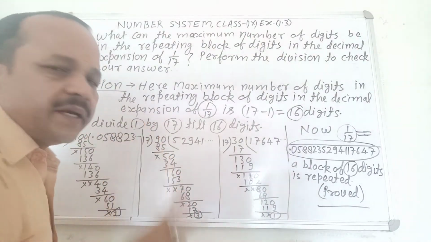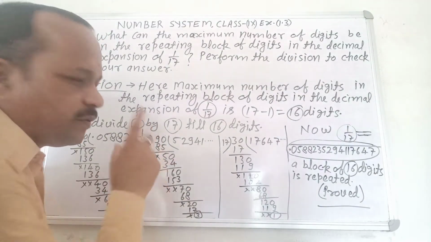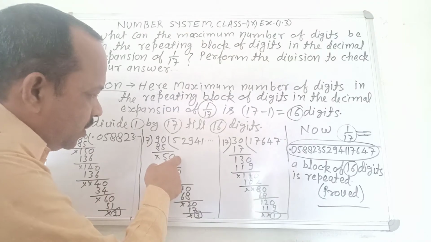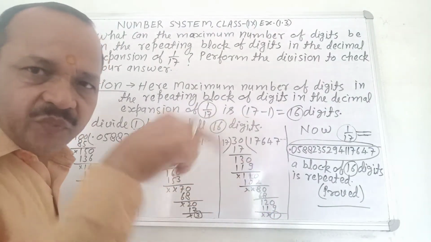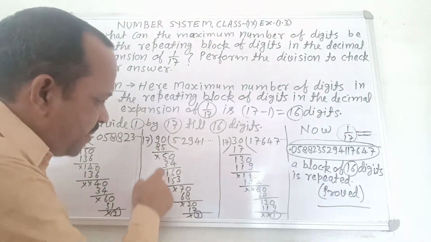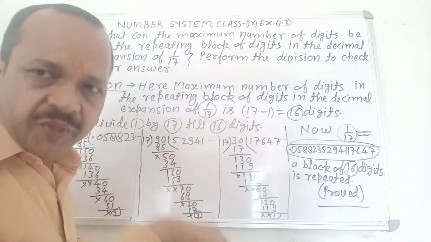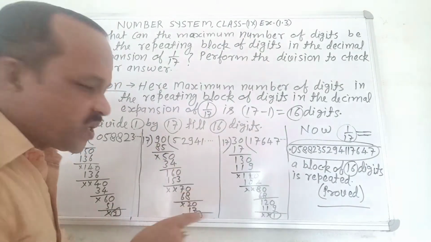17 5s are 85. You subtract 85 from 90, you find 5. Then you write 0 after 5, it becomes 50. 50 divided by 17. 17 2s are 34. 34 subtracted from 50, you find 16.